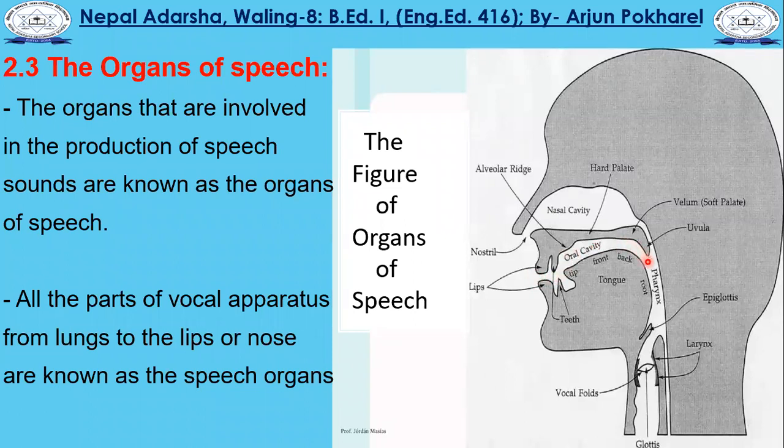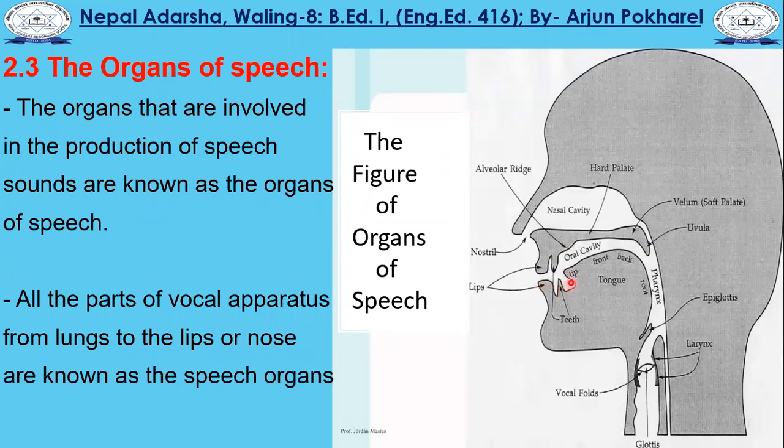And now, from this oral cavity, the parts above are known as what? They are known as upper articulators. Now you have to remember: these parts are known as upper articulators.